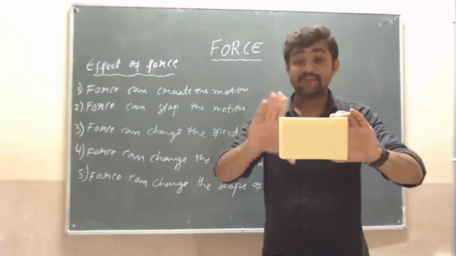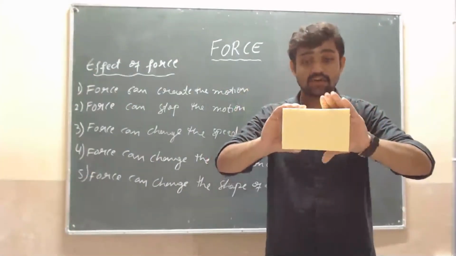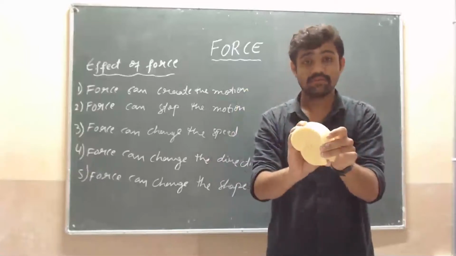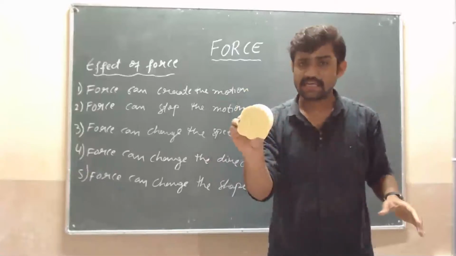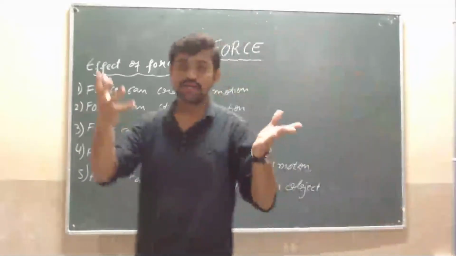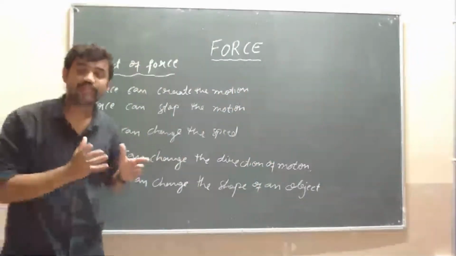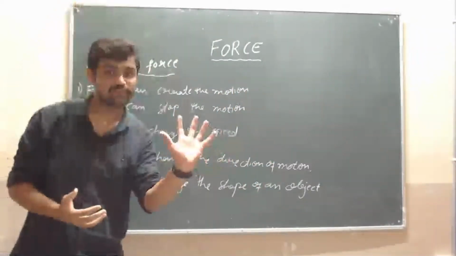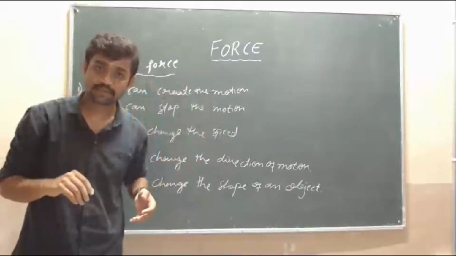If I push it with my hands or fingers, its shape changes to something different. Yes, sir, like a sponge or like a stone. If I want to apply more force on a stone and give it a blow, at that time the shape of the stone will also change.